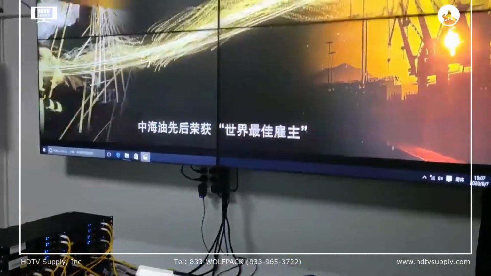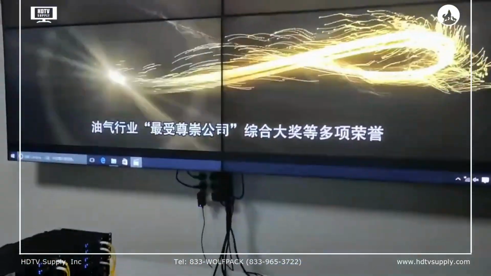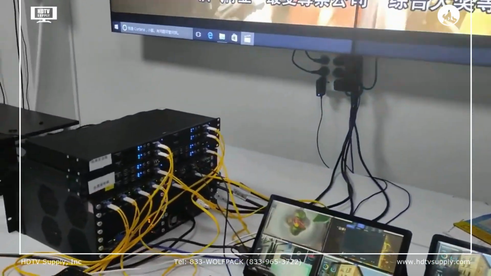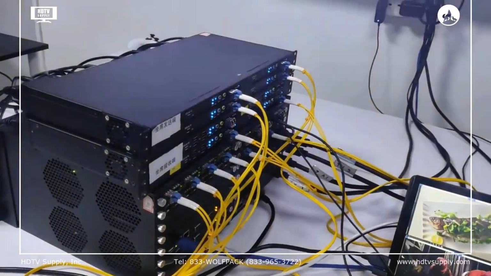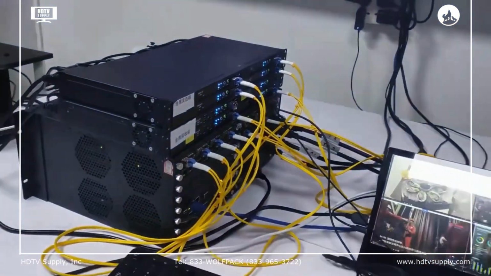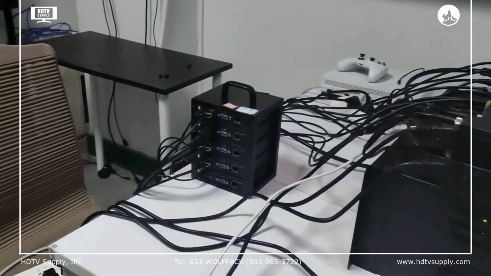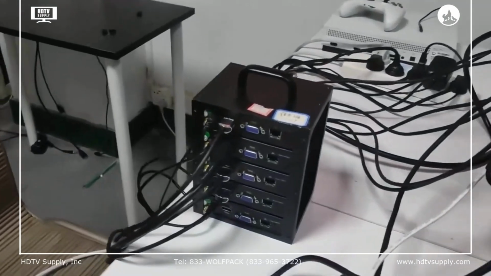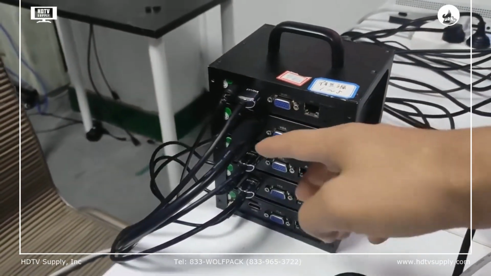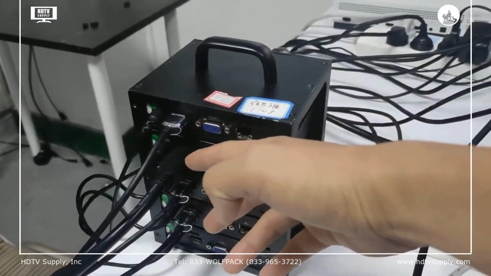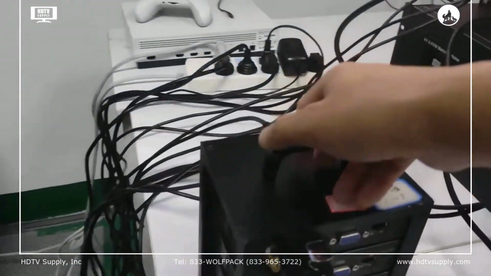So right now we have the setup. Basically we have a 2x2 video wall, and here we have the processor and also the workstation, the receiver and the transmitter. On this side is the input source. So right now we have 4 inputs from the mini PC on this side, then the HDMI. Then on the side we have the USB.